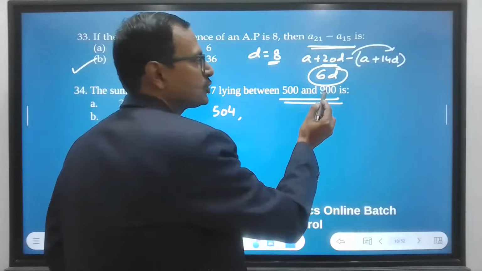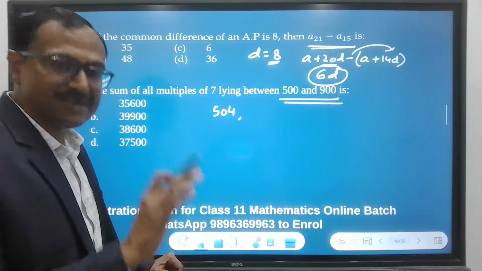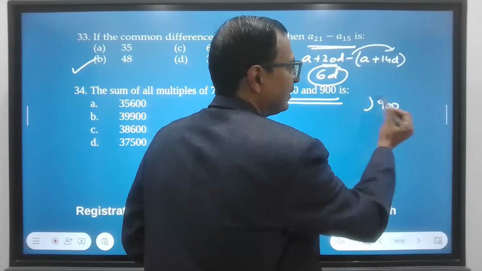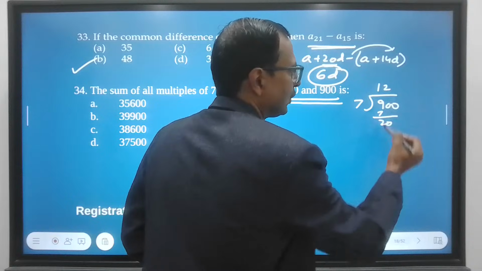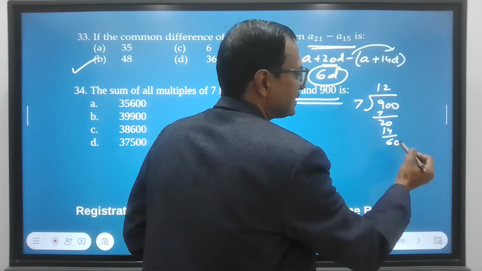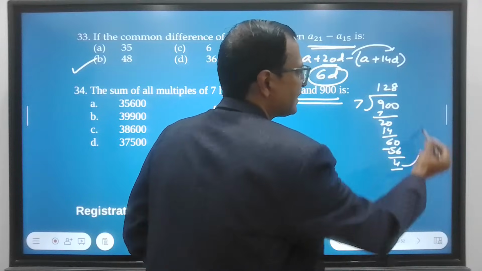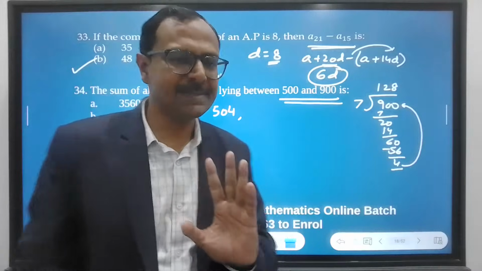Now, close to 900, how do you find the number which is divisible by 7? You just have to divide 900 by 7. 7 ones are 7, 20, 7 twos are 14, 60, 7 eights are 56. So you have 4. So just subtract 4 from this. You will have the number which is divisible by 7.